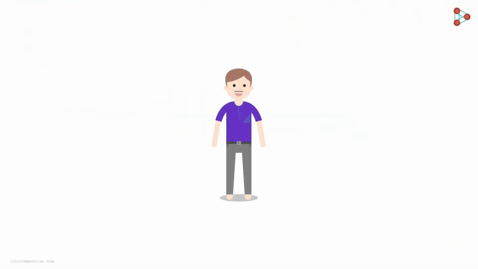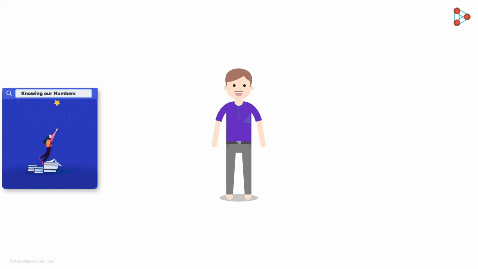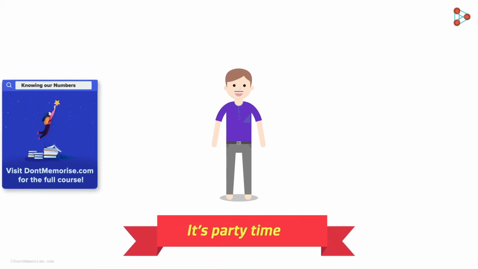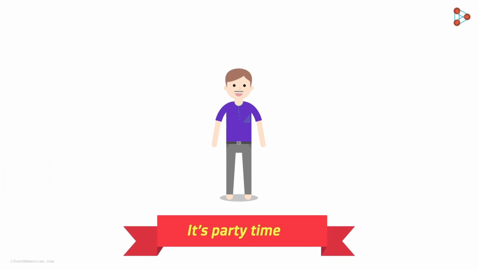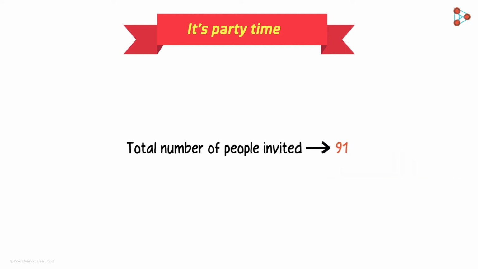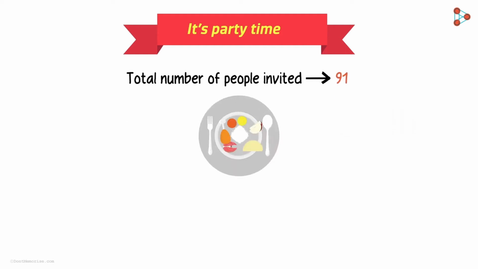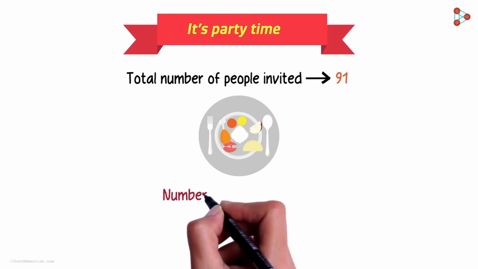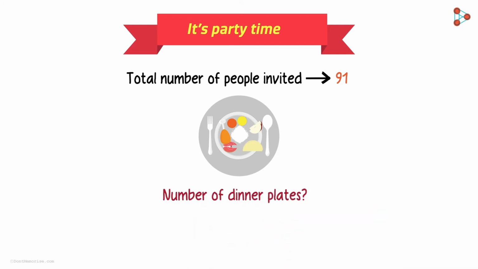Meet Adam here. He's a very smart and hardworking guy, and he has earned a promotion at his office because of his hard work. To celebrate the occasion, he has organized a party for his friends and fellow colleagues. He has sent an invitation across to 91 people. Moreover, Adam has decided to order dinner for each person attending the party. Here is a simple question for you. How many dinner plates should Adam order? Should he order 91 plates for 91 people, or should it be some other number?